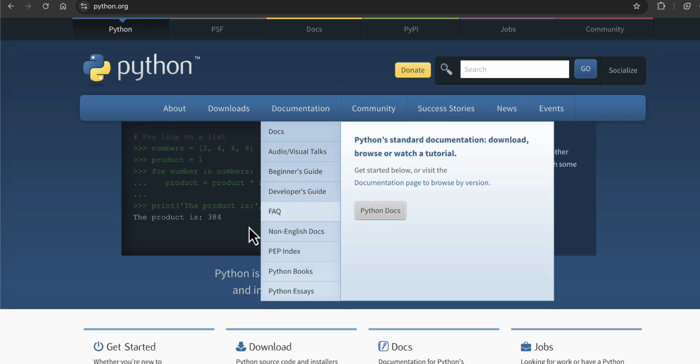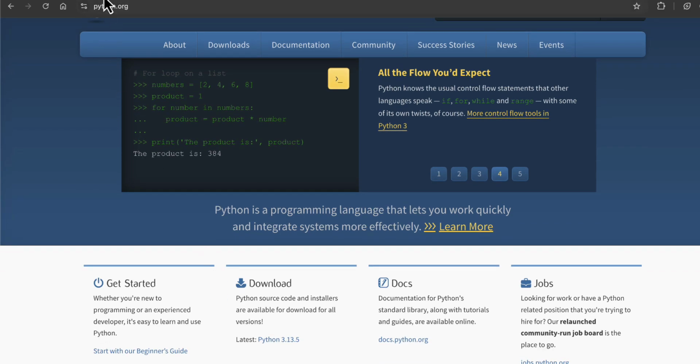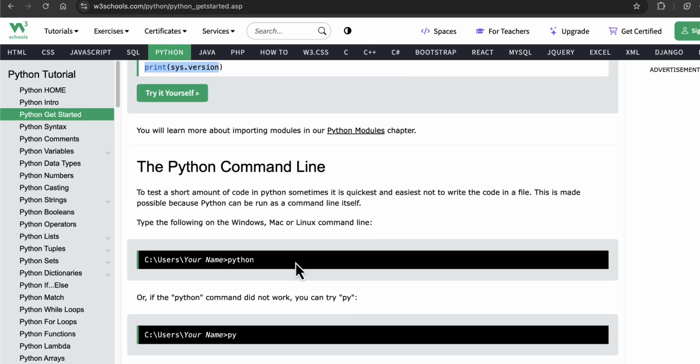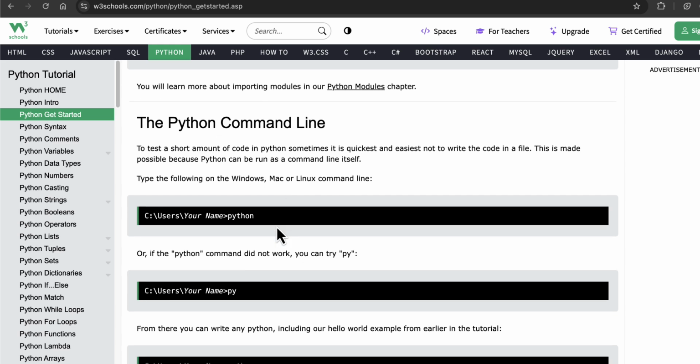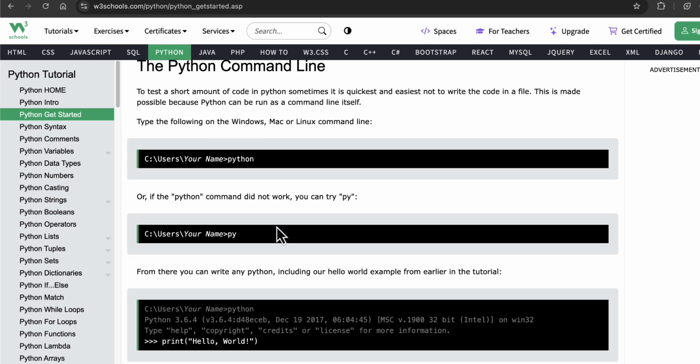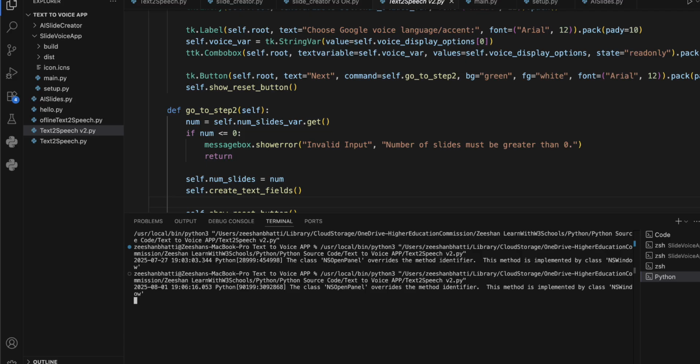If you're downloading the latest version, you should have the latest version from here. You don't need to worry about anything else. But just in case you're using an older version, you can check that. Do keep in mind you can use Python from the command line as well, whether you're using Windows or Mac. If your Python is installed properly and environment variables are set, you can use your command prompt to do that as well. But I believe if you are following me, VS Code is one of the best editors nowadays.